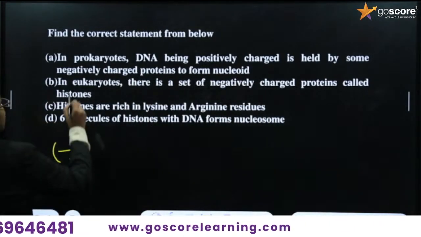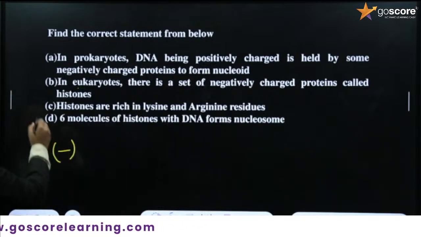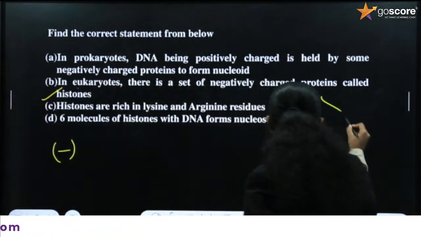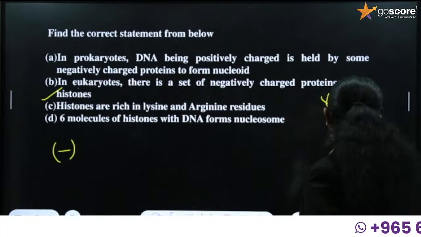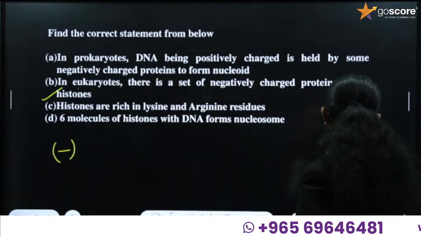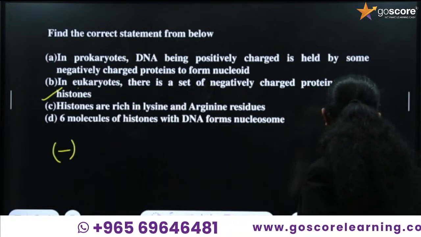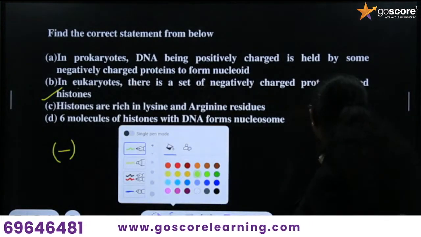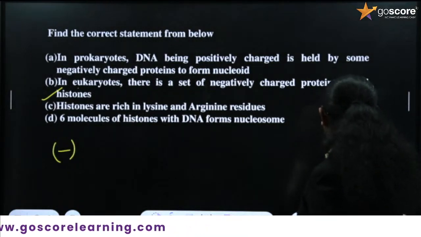Next statement: in eukaryotes, there is a set of negatively charged proteins called histones. You know about that, right? If this is DNA, highly negatively charged DNA, histone octamers are present to wrap this DNA.